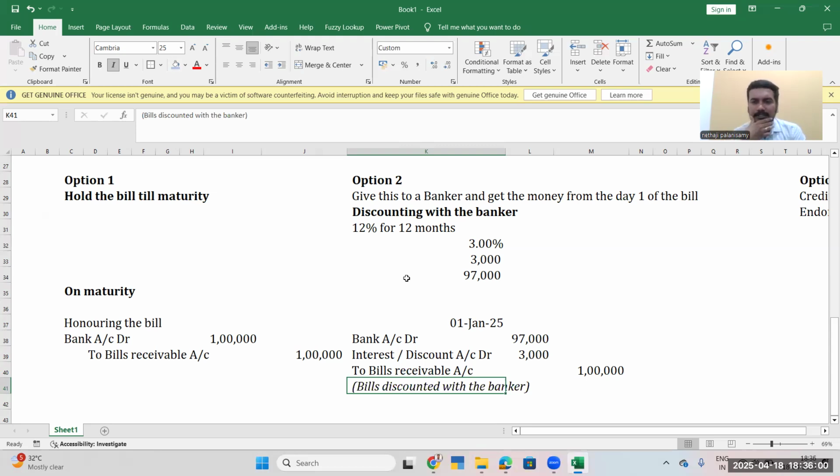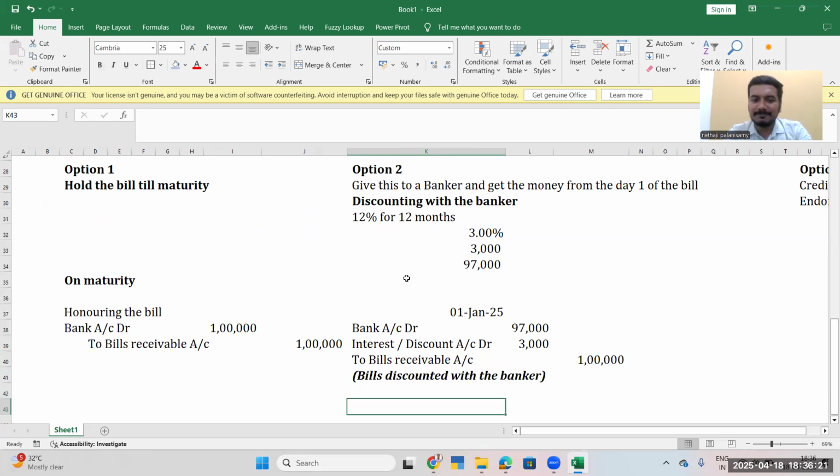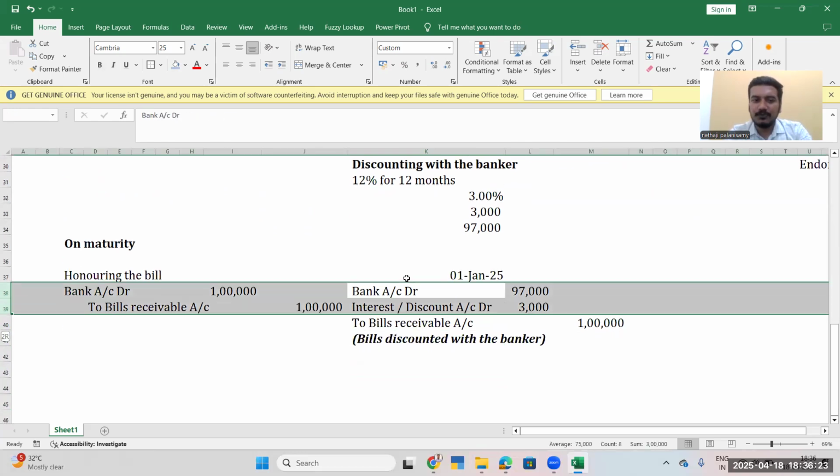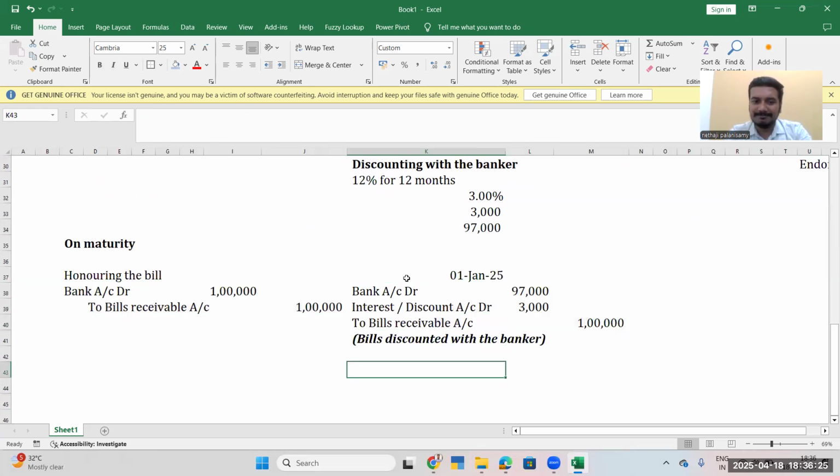This is how the businessman thinks. He will give the paper and get 1 lakh for which he's paying a charge of 3,000. So the net profit, say 30,000, has been reduced by 3,000, so 27,000. Similarly, we will multiply it many times. In accounting, we give a paper and we are making money. This is how we have to think.